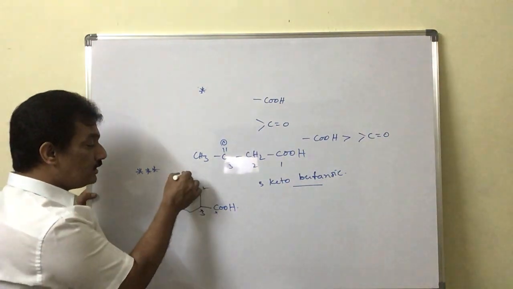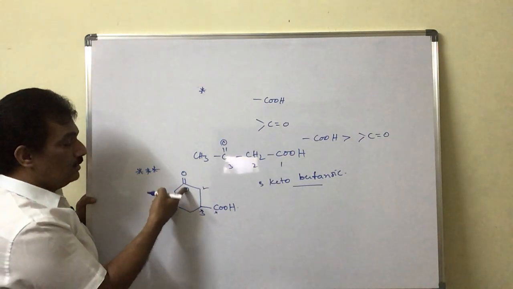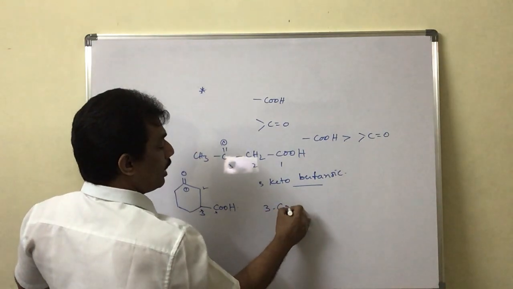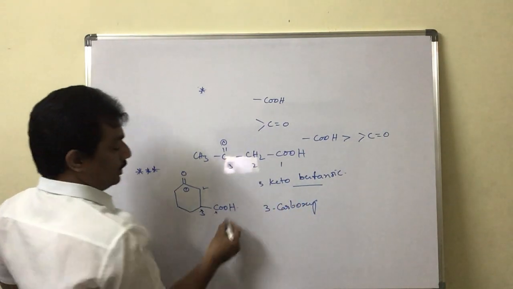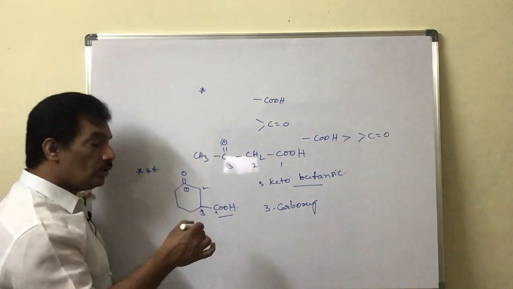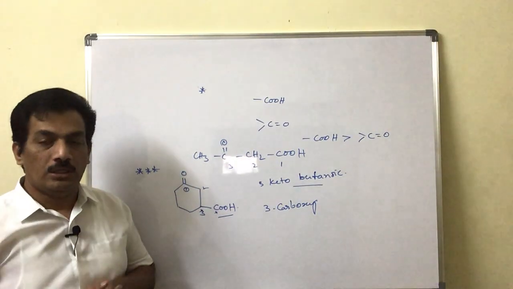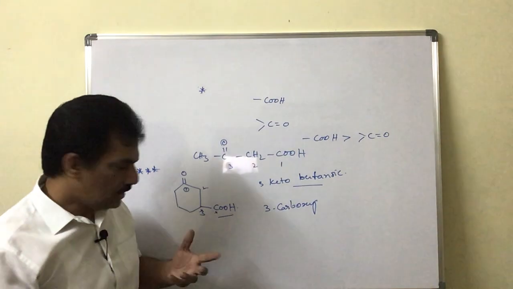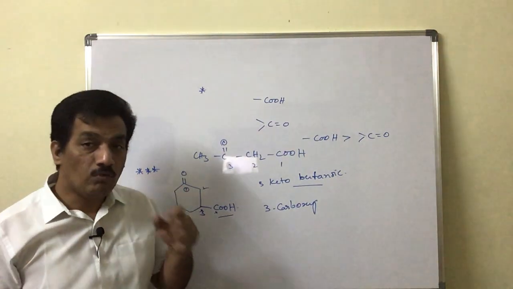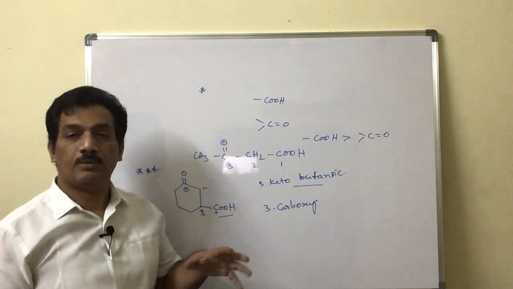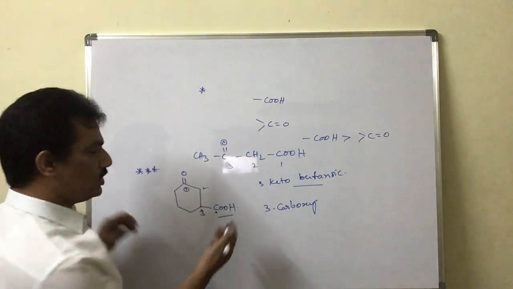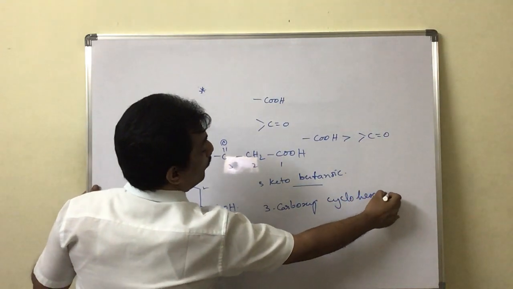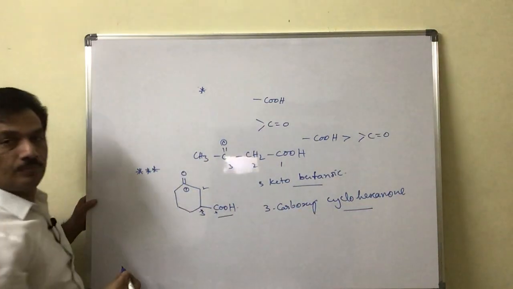Actually, this is now the main functional group. That's why we are considering it as priority number 1. This is considered as 3-carboxy. Just observe, it is taken as the substituent, even though it is a prior functional group. Only in cyclic ketones this is happening. The reason is that the CO group is involved in the cycle, whereas COOH is present on the side chain. That's why it is 3-carboxycyclohexanone. That is the name. Clear?